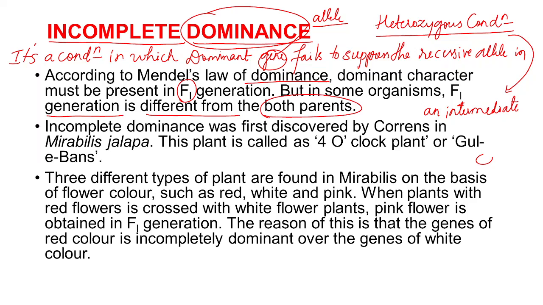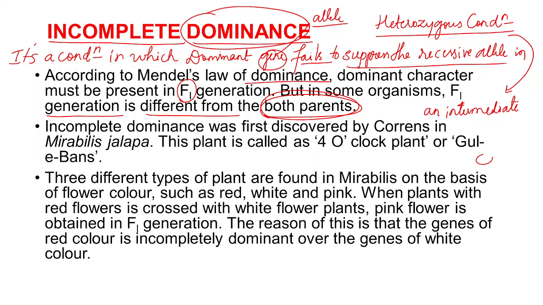Why? Because the dominant gene fails to suppress the recessive gene completely. As a result, both the alleles get expressed, and due to the expression of both alleles, an intermediate character will be seen.